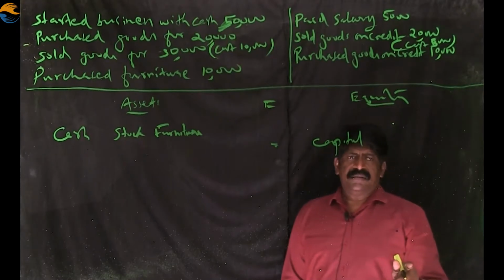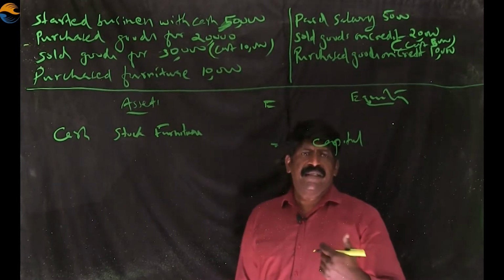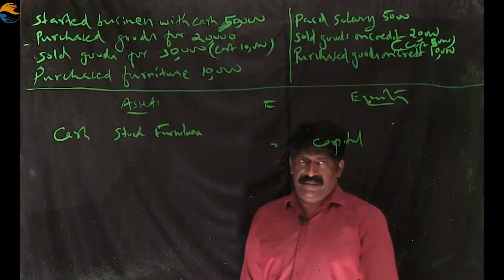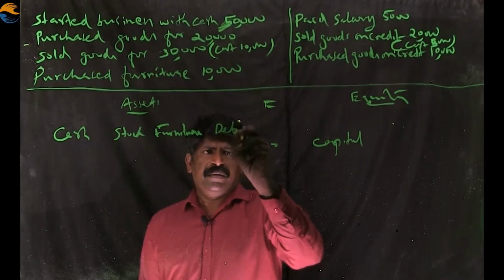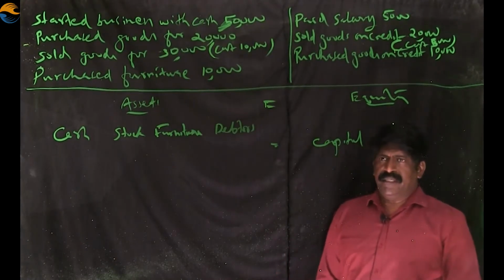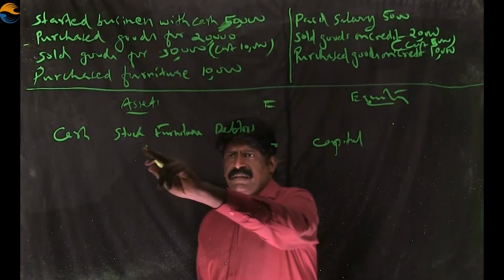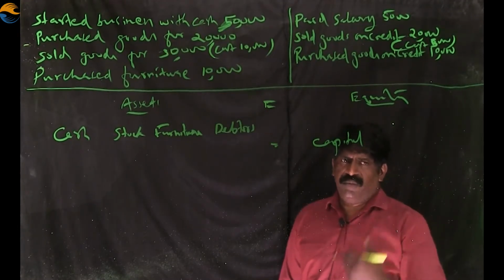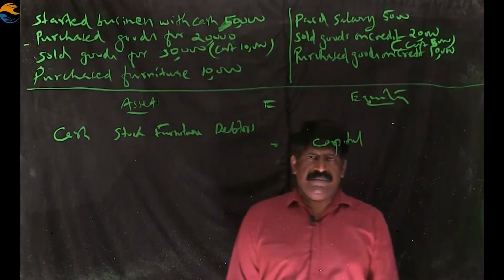He purchased goods on credit, which means we sold goods on credit, and that person is called a debtor. So debtors is here. When we sell goods, stock will be affected. When somebody purchases goods and is liable to pay money to us, he is called a debtor, and these items are to be affected.